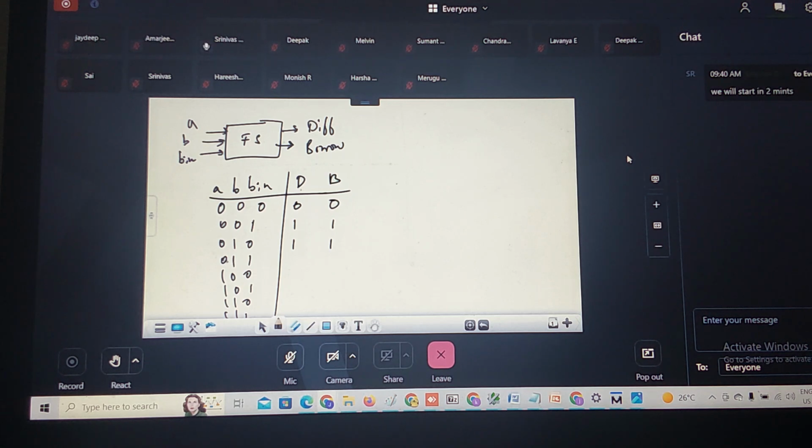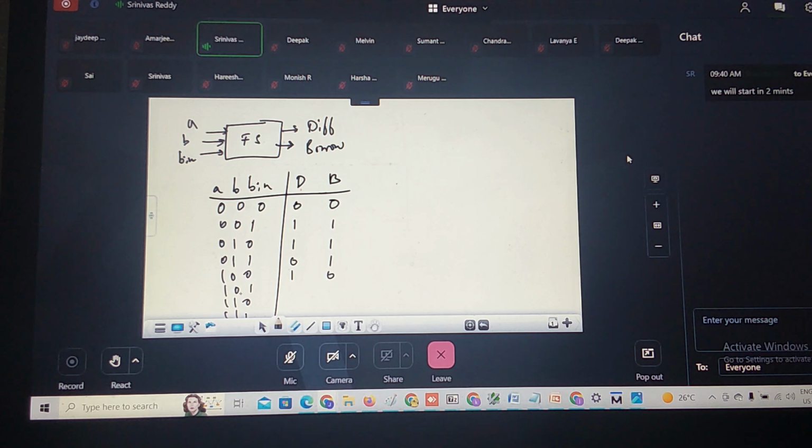This is 0. You can't subtract 0 minus 1. So that borrow is 1. So if I take borrow 1, this is 2. 2 minus 1 is 1. Again 1 minus 1 is what? 0. Here 1 minus 0 is what? 1. Again 1 minus 0 is nothing but what? Difference is 1. Borrow, you are not taking any borrow, borrow is 0.